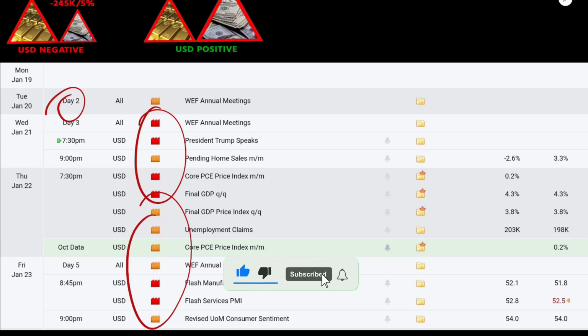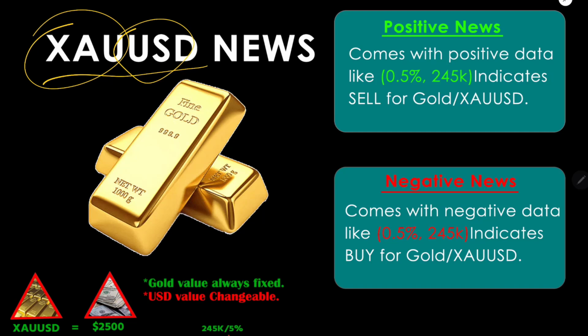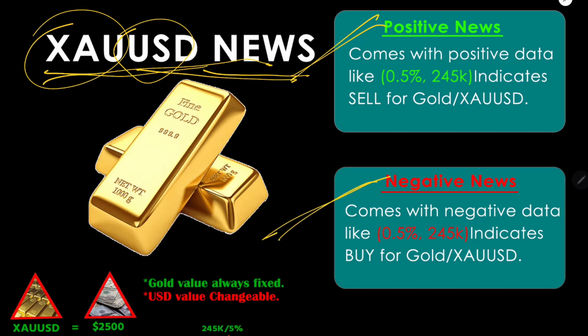Before we start, we need to know some basic things about fundamental factors. Gold is always connected with USD. Gold's symbol is XAU, and it is connected with USD, which is why we know gold as XAUUSD. So when we trade gold, we need to be concerned about USD news. There are two kinds of news in the market: positive news and negative news. Positive news means data comes with a positive value for USD, and for that we will sell gold.